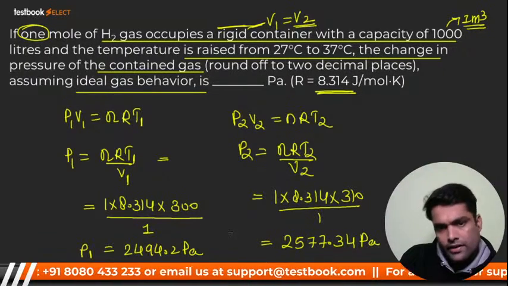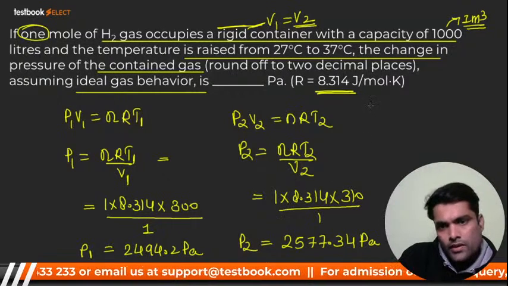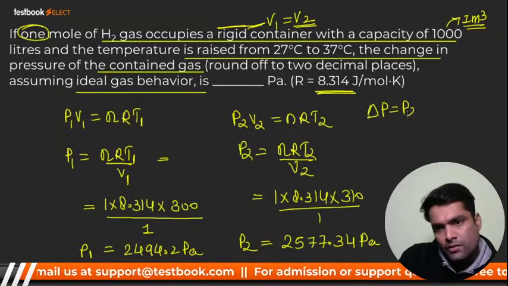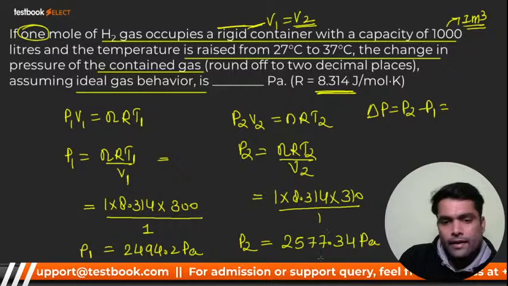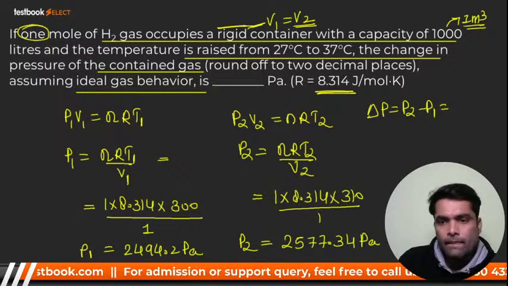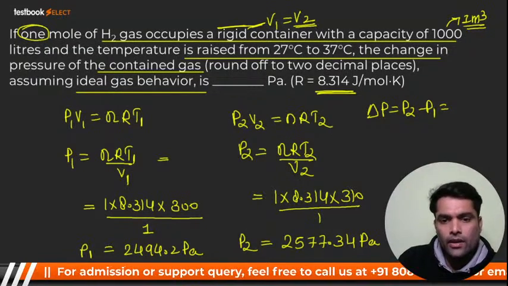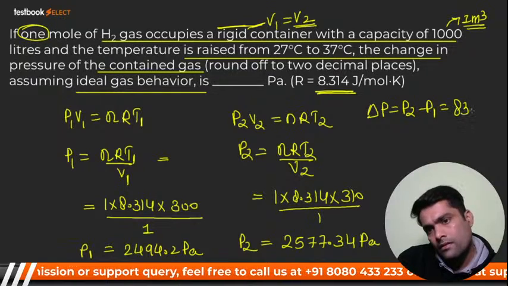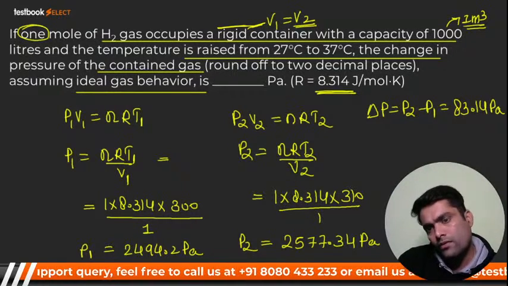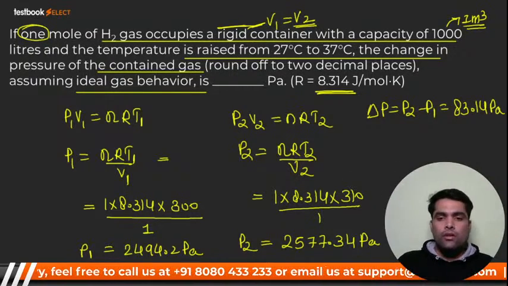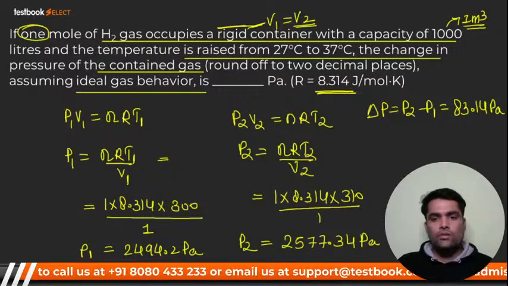2577.34 Pascal. It is your P2. So what should be the change in pressure? That is delta P. That should be what? P2 minus P1. It will come around... How much will it come to? Very good. 83.14. Very good, Vamsi Krishna. I have written your answer as it is. Very good, dear.